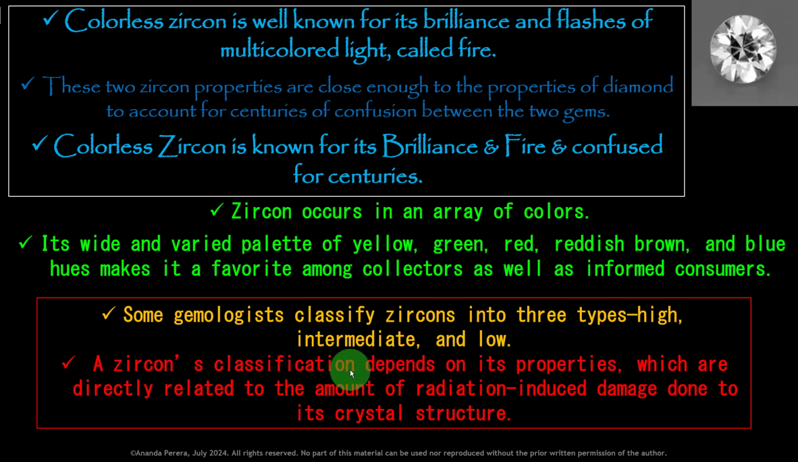A zircon's classification depends on its properties, which are directly related to the amount of radiation-induced damage. These three types of classification depend on the radiation-induced damage done to its crystal structure. So remember this: radiation-induced damage done to its crystal structure separates it into three categories: high, intermediate, and low.